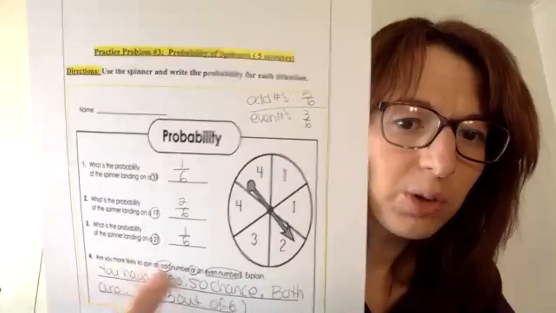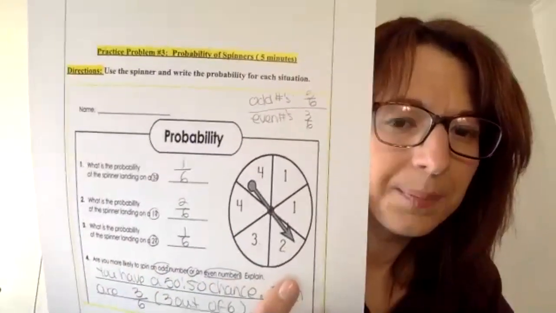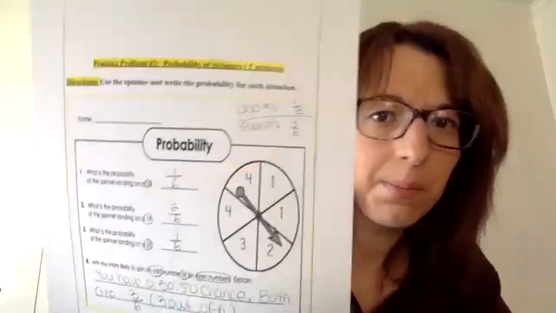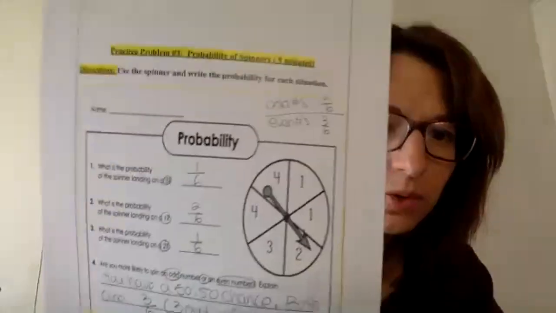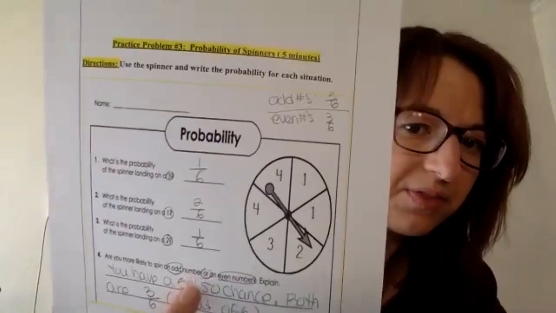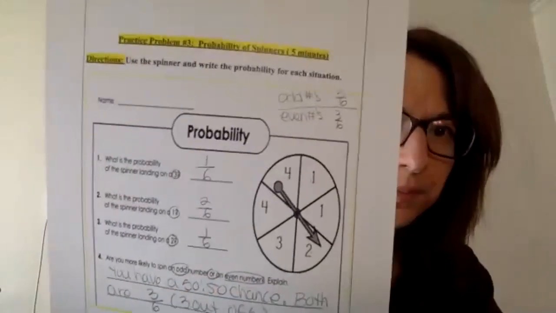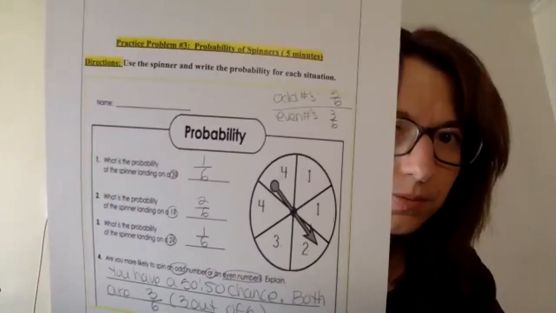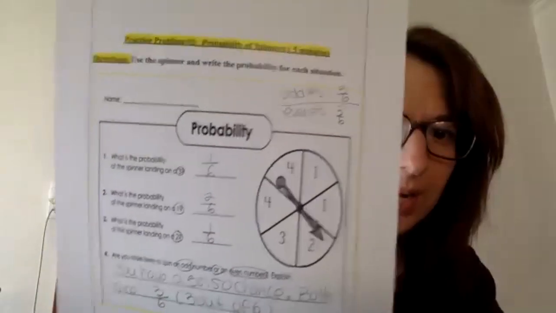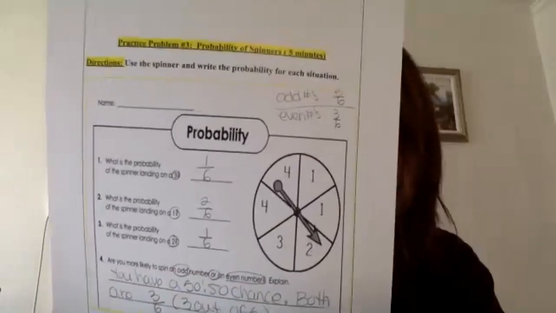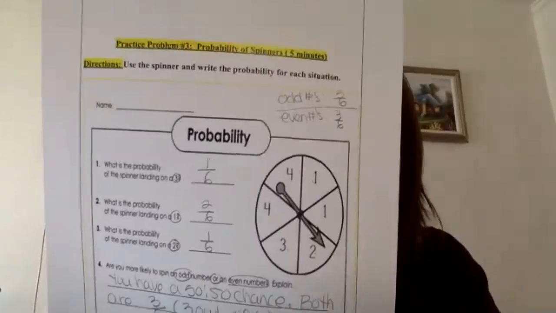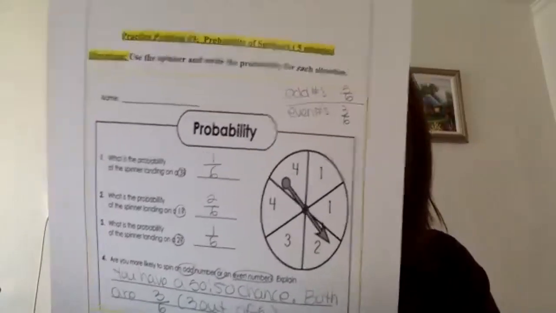All you have to put is you have a 50-50 chance. That's all you have to write because it's 3/6 out of both, which is half. So this is how you say it in probability, a 50:50, like a ratio. All right, you have a 50-50 chance. That's it, very simple. When you're done, go try page 7, practice problem 4 and 5.